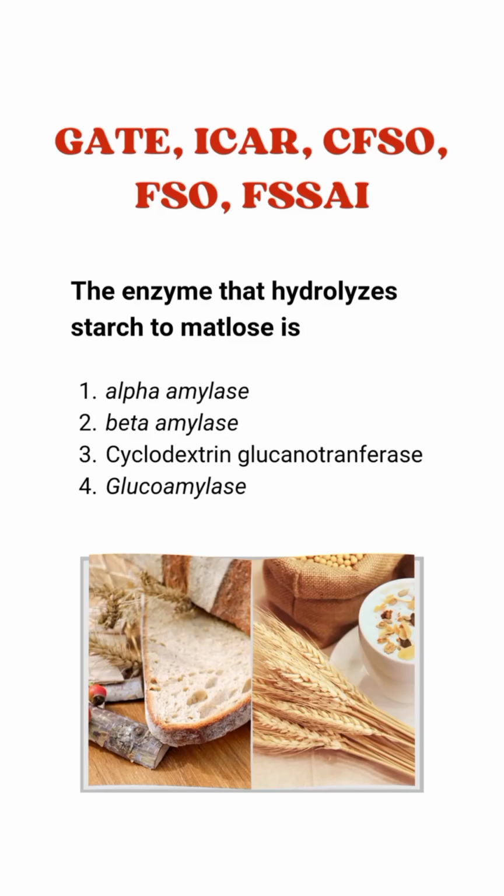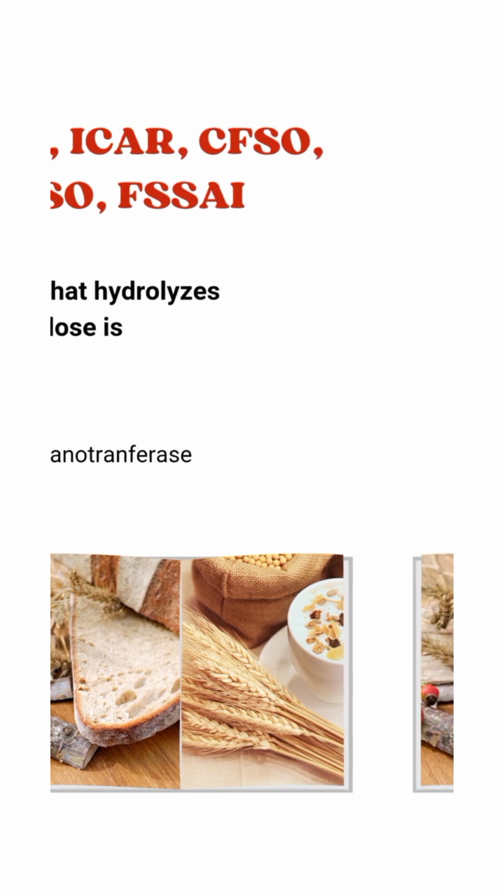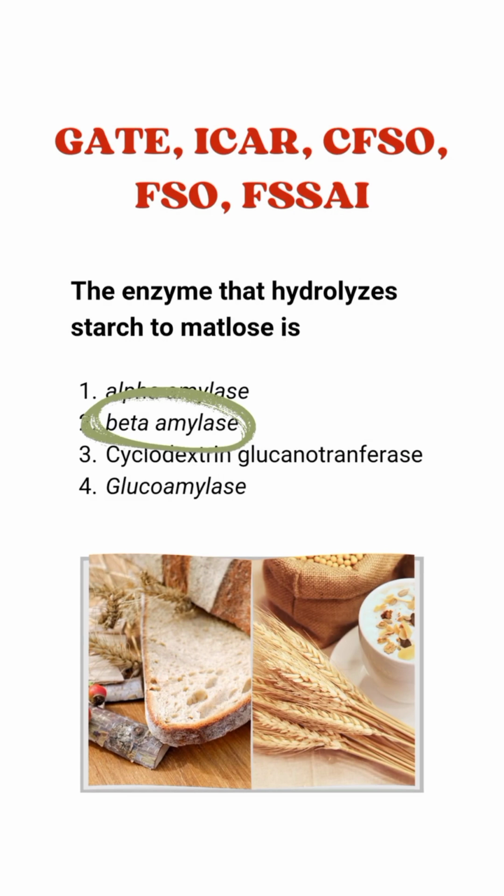The enzyme that hydrolyzes starch to maltose is alpha amylase, beta amylase, cyclodextrin glucanotransferase, or glucoamylase. So the correct answer for this question is beta amylase. Beta amylase is the enzyme which is responsible for hydrolyzing starch into maltose.